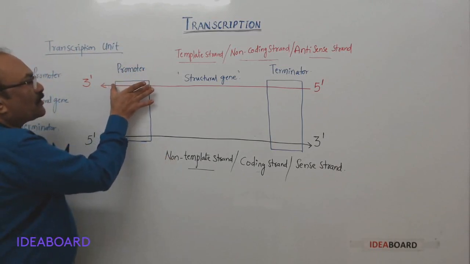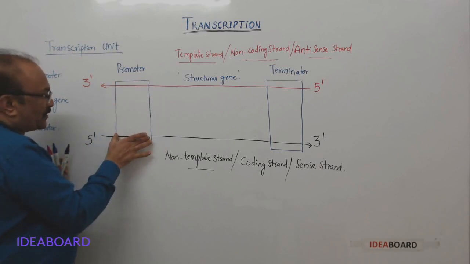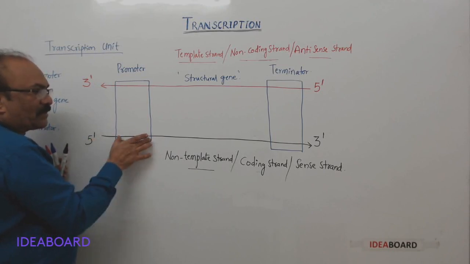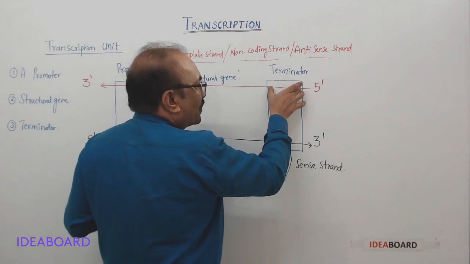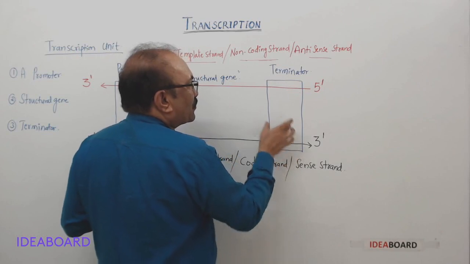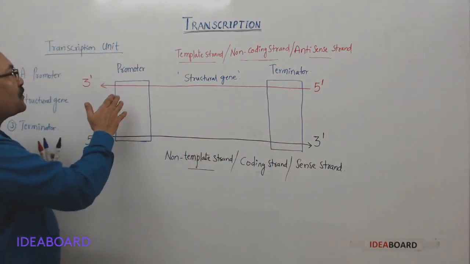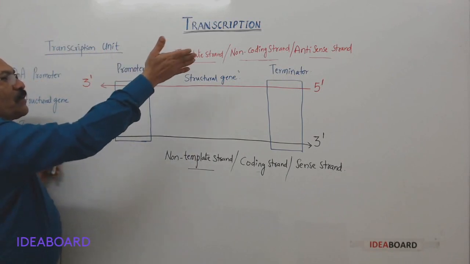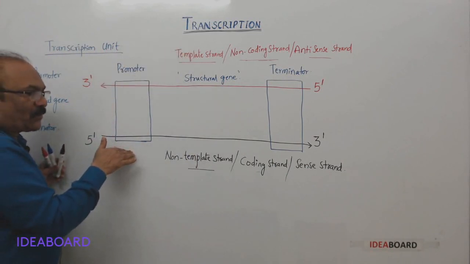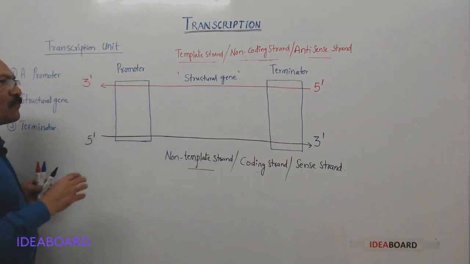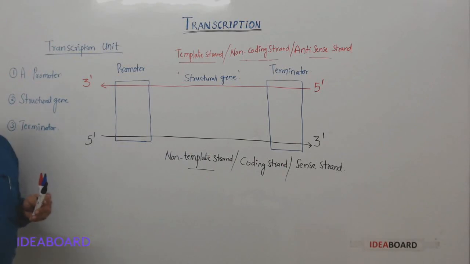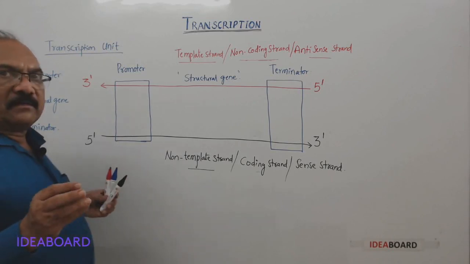You can see that the promoter region is present opposite to the 5' polarity of the non-template strand, and the terminator region is present opposite to 3' polarity. So the promoter region is towards the 5' end of the non-template strand, and the terminator region is towards the 3' end of this non-template strand. How this transcription occurs, we will discuss in detail later.